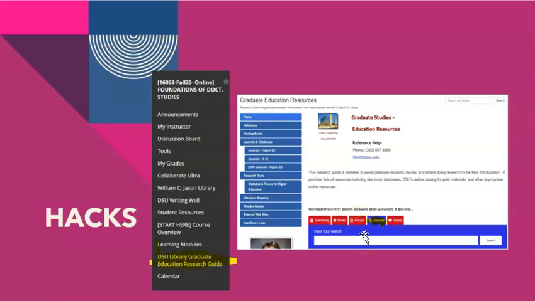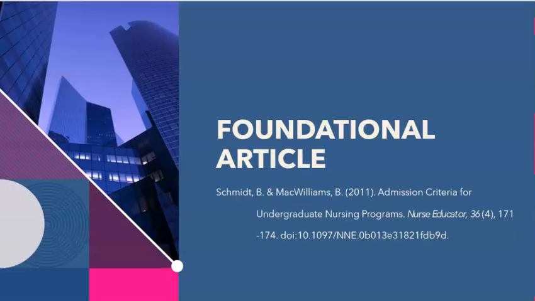The nice thing about this too is that if they don't have the article, they can request for us to lend the article. So you still might not have to pay for it. You might find a great article that they don't have access to, and they can ask for a lending of that article. Saved me so much time. So do that. That's my biggest research hack from doing all of this.